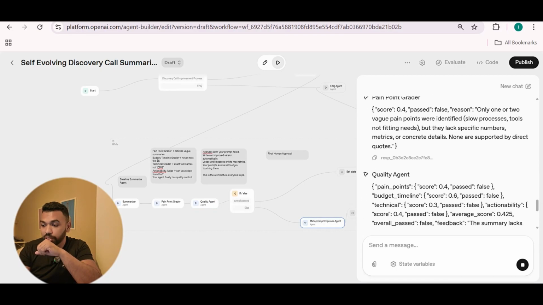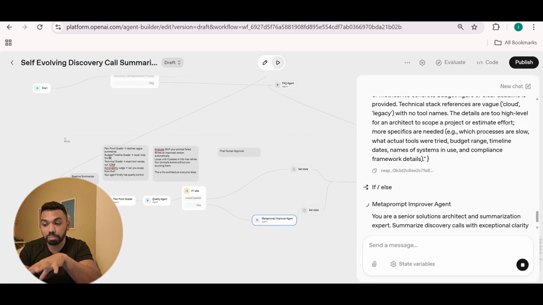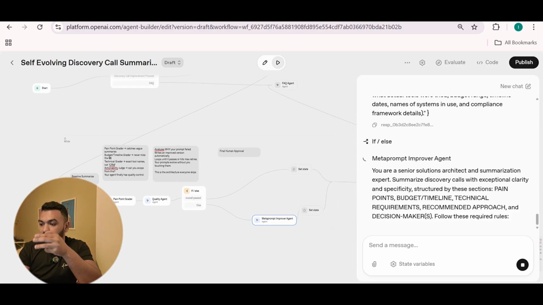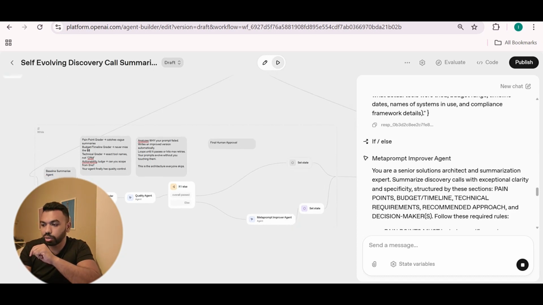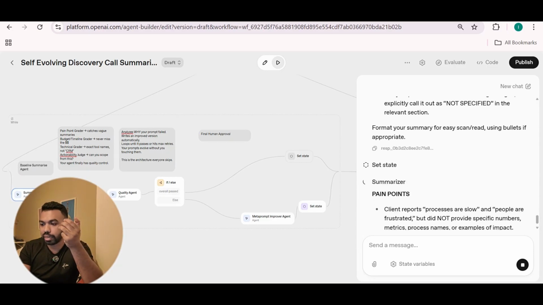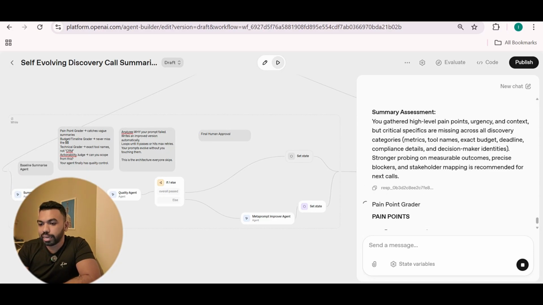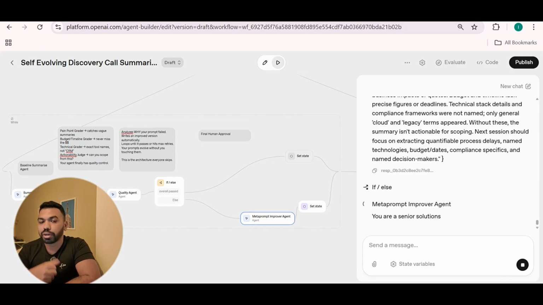It's 0.4, which is not bad, not good, but it's going to go through the meta prompt improver agent to improve the prompt, right? So as you can see, the meta prompt improver agent is working on improving the prompt slightly more so it can iterate on the next one with a better prompt, right? So it's going through the loops. Now we set it up to do 3 times. It's going to go to 3 rounds of prompt improvement. By the 3rd round, we're going to see better results. I believe this is the 3rd time.